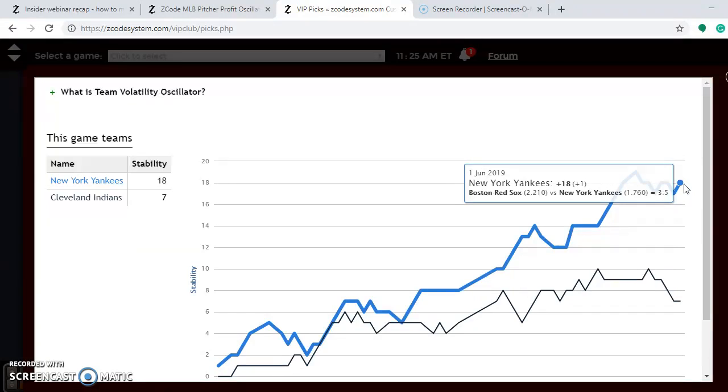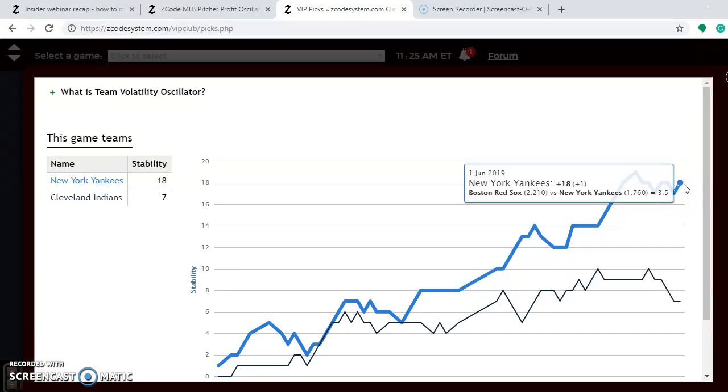Shane Bieber is also pitching on Sunday. He is pitching for the Indians. He's at plus 623. He's their best bet for the Indians, but unfortunately he's going up against Tanaka, so I think that's going to be a loss for the Indians in that game. And in fact, Domingo German on Saturday for the Yankees, he is a better bet than Jeffrey Rodriguez. Saturday's game